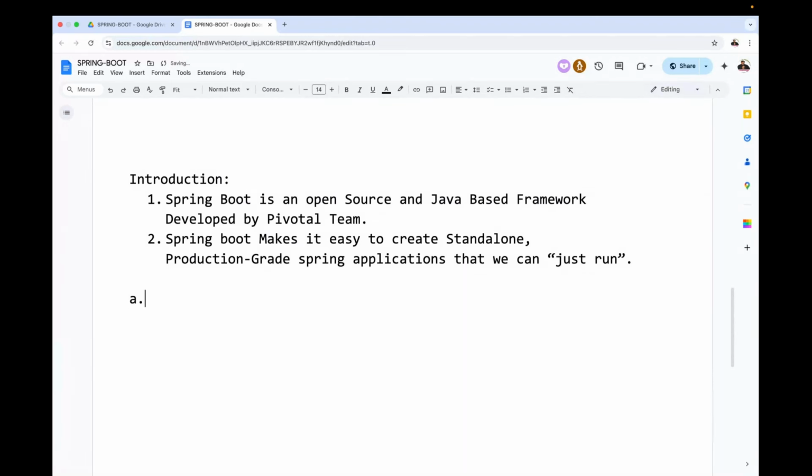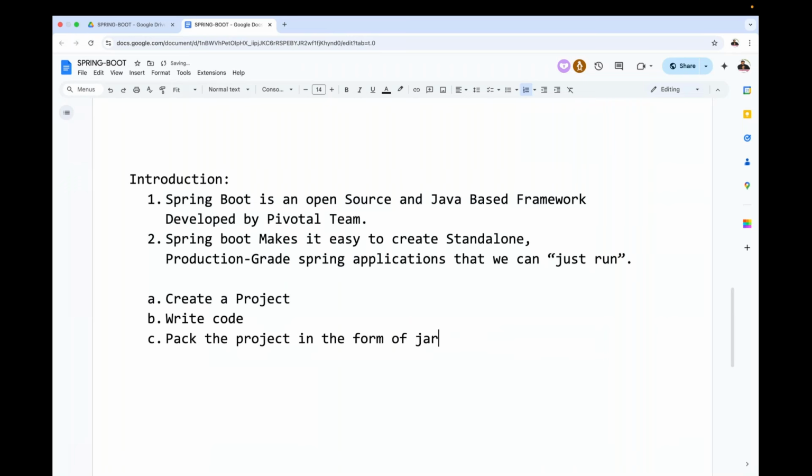The first one: we have to create a project. Then after that, we have to write code. After writing the code, next we have to pack the project in the form of a JAR, WAR or EAR file. JAR means Java classes in a simple pack, WAR means a web application in a simple pack, and EAR means an enterprise application in a simple pack. We have to create it.